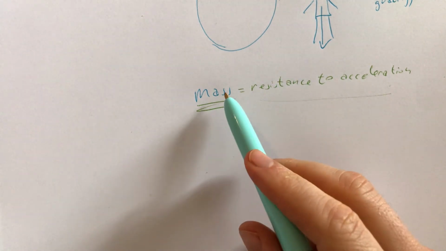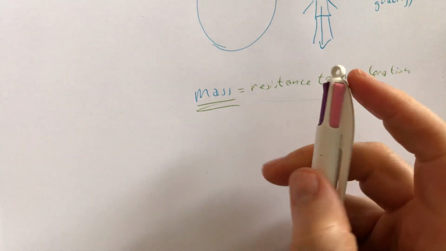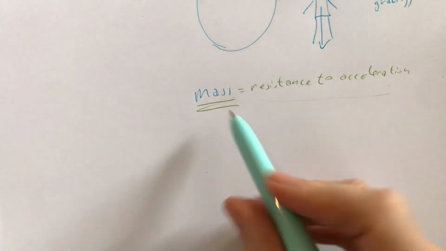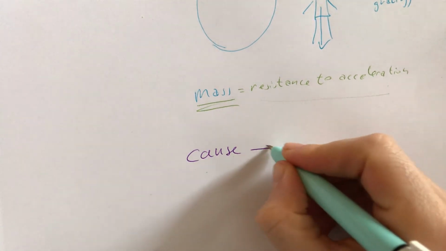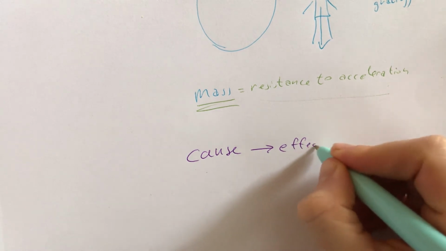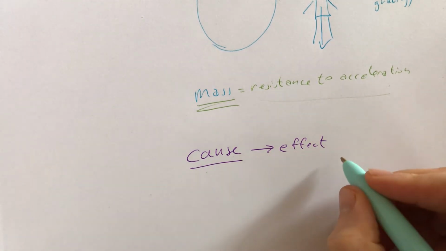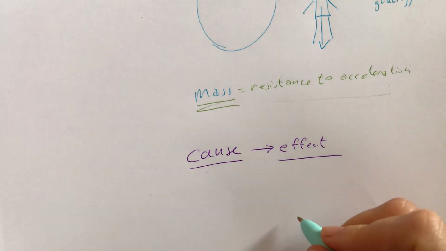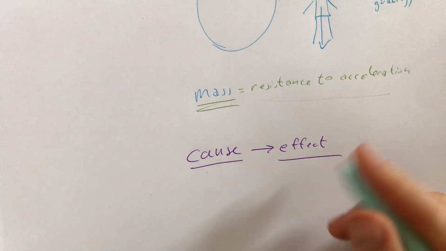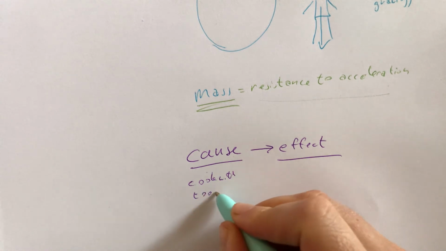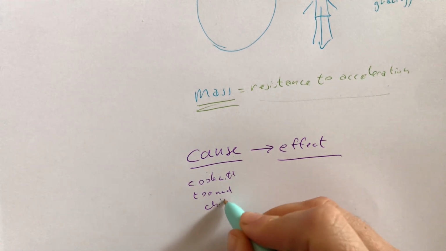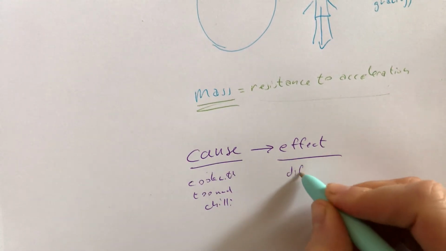Let's talk about weight. A really useful way to approach any problem in science is to think about cause and effect. This is what makes the thing happen, and this is what happens. So, cause: cook with too much chili. Effect: difficult to breathe.